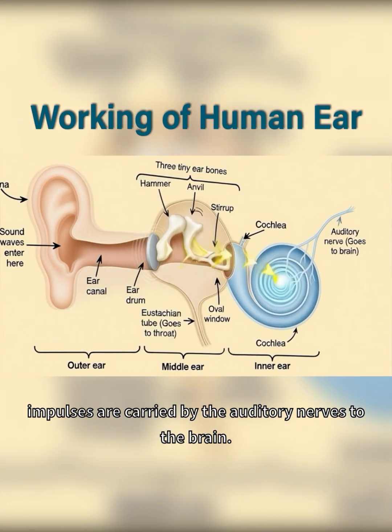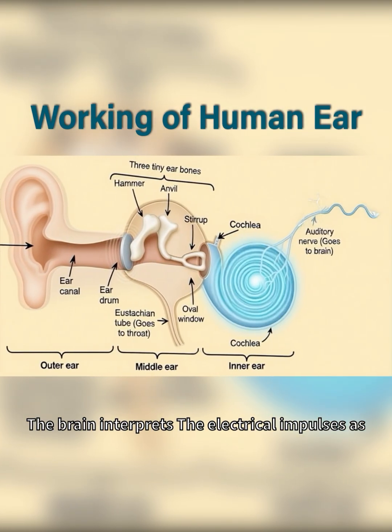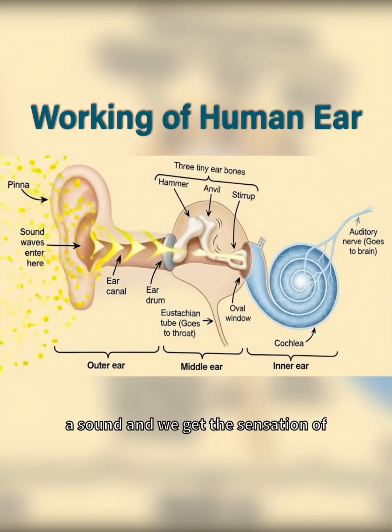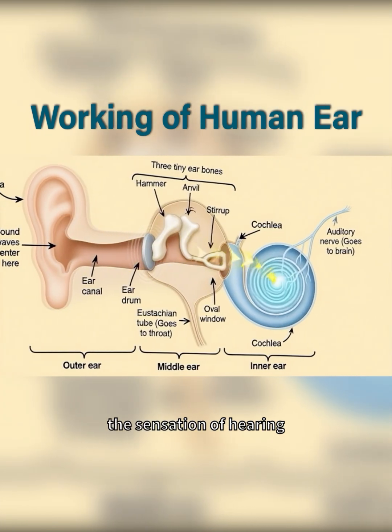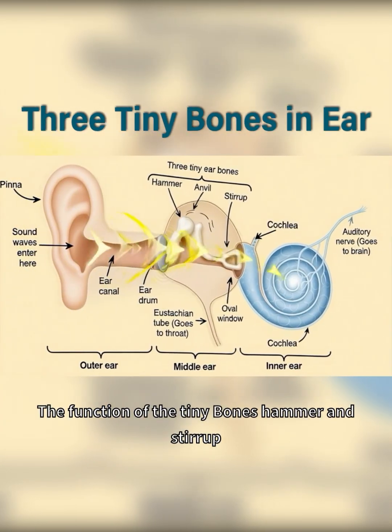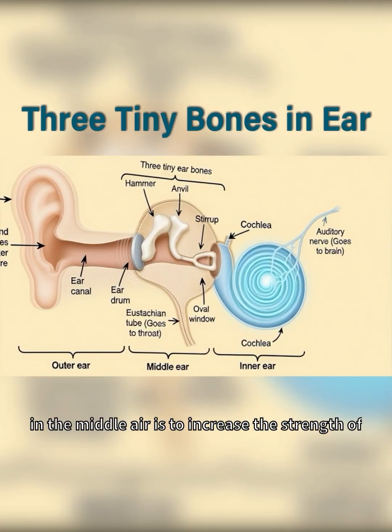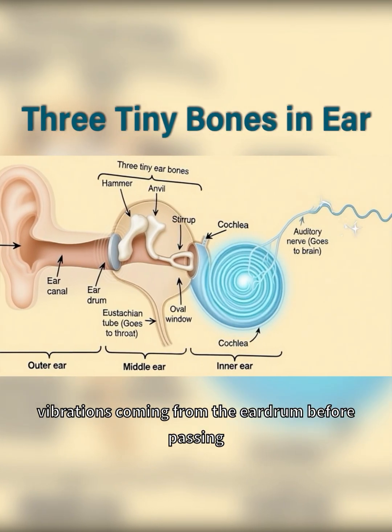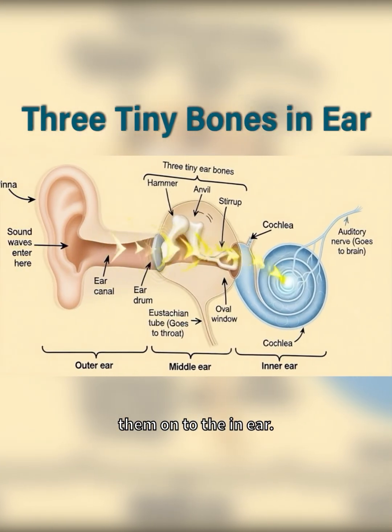These electrical impulses are carried by the auditory nerves to the brain. The brain interprets these electrical impulses as sound and we get the sensation of hearing. The function of the tiny bones, hammer, anvil and stirrup, in the middle ear is to increase the strength of vibrations coming from the eardrum before passing them on to the inner ear.